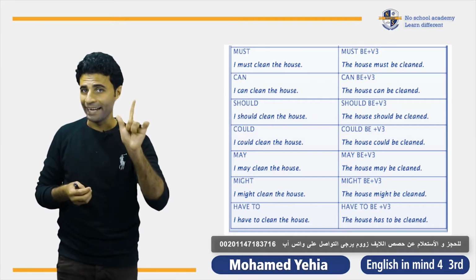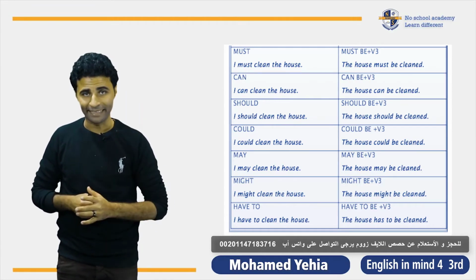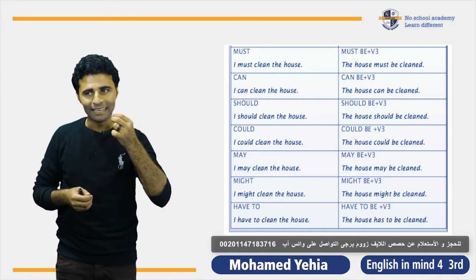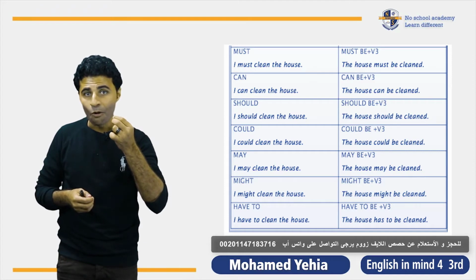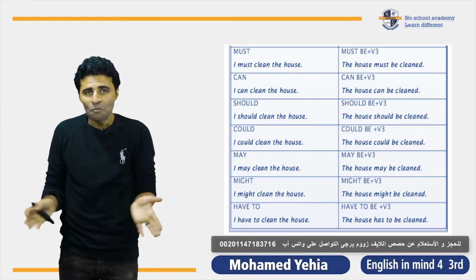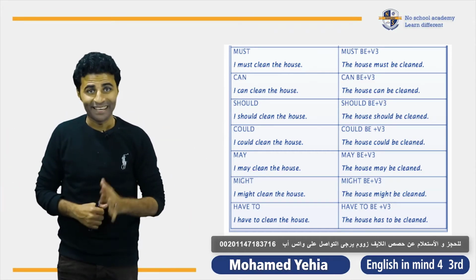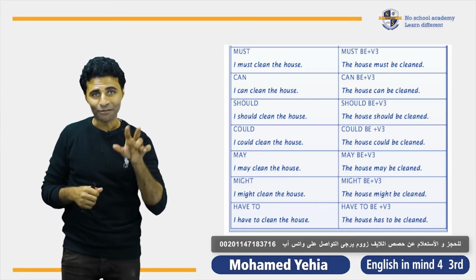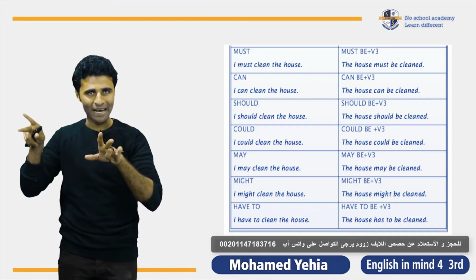Eat, ate, eaten. Exactly. So the chocolate is eaten. Okay, so who eats the chocolate? I don't know. Here I don't have the subject, so I change from an active to passive.